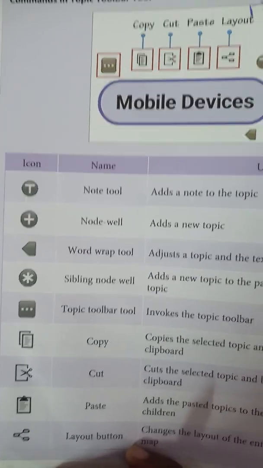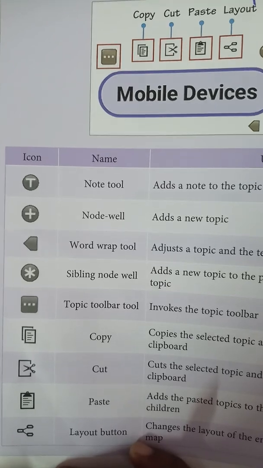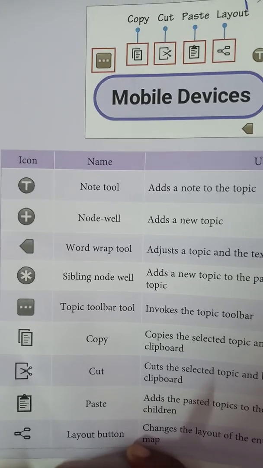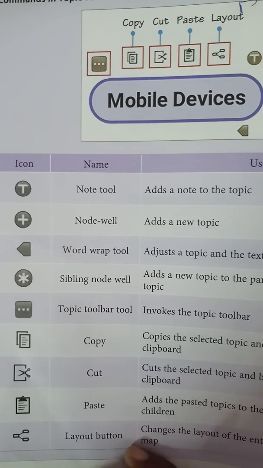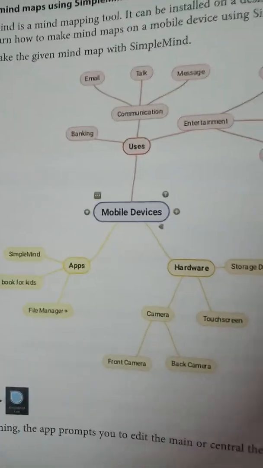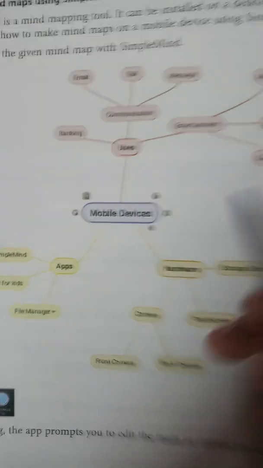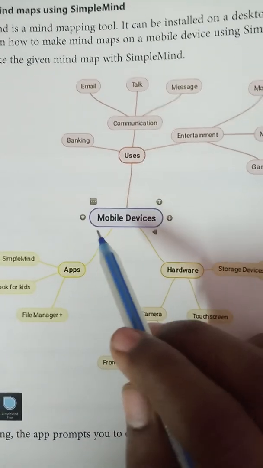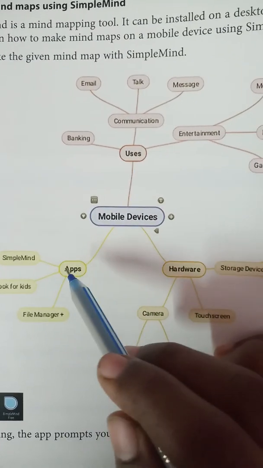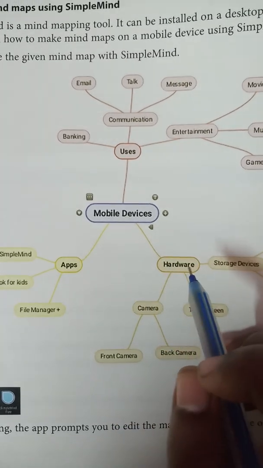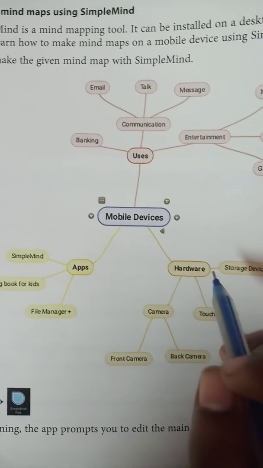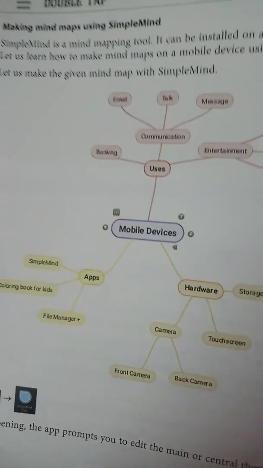Note tool, word wrap tool, sibling node tool, topic toolbar tool, copy, cut, paste, layout button. So this is our parent node. In computer terms we say this is the parent node, and these nodes are called child nodes or sibling nodes. Okay, thank you.